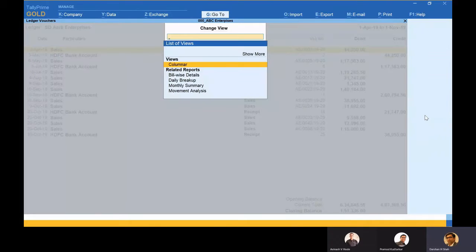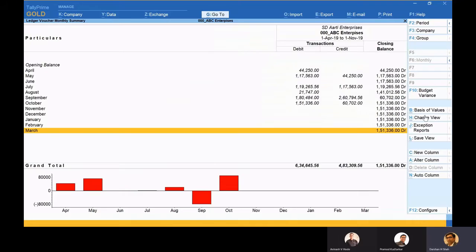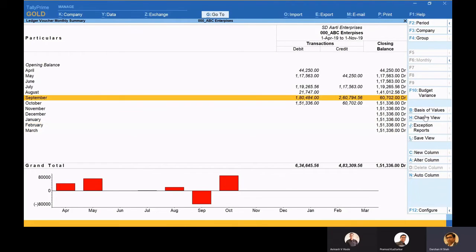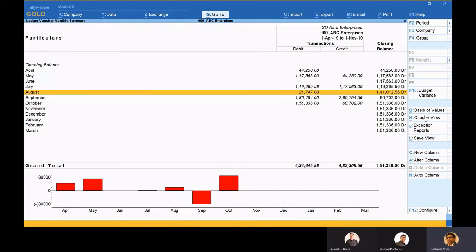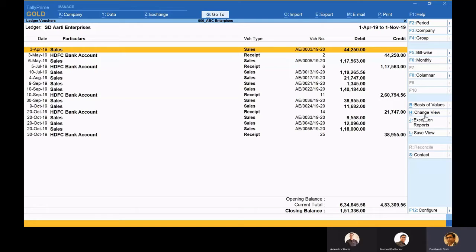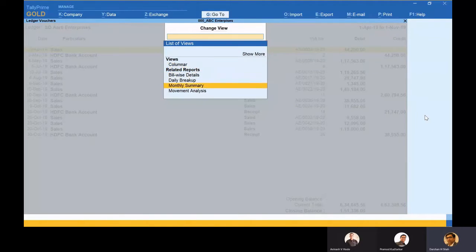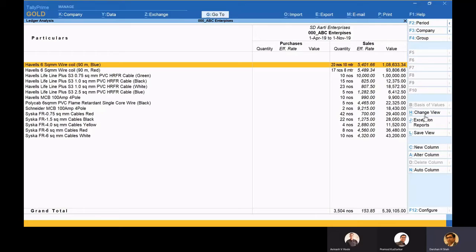Okay, now if I want to see this ledger, let's say monthly summary, I can see the monthly summary, which tells me what all sales have been done for this party and what all the collections on the credit side can be seen. So it gives me some insight about this party in a nutshell. Again, if I click on change view, and if I want to see the movement analysis, it talks about all the products which have been sold to this party. So this gives me a good summary about change view.